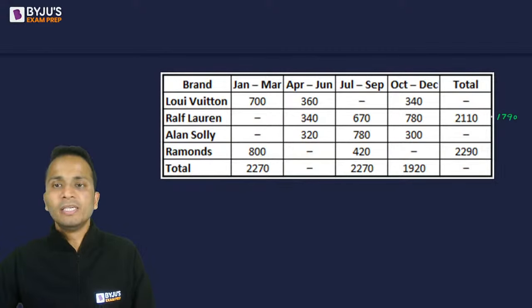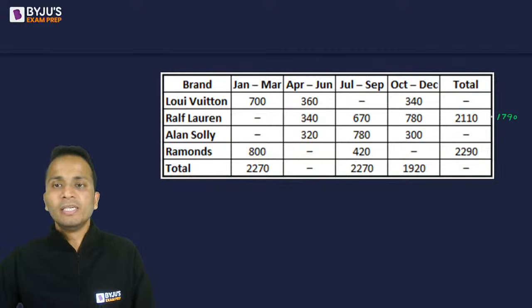Ralph Lauren horizontally. Alan Solly, two values are missing. Raymond's two values are missing. I'll not do anything. Now let's look vertically for July to September. So July to September, one value is missing. So I'll calculate this value.